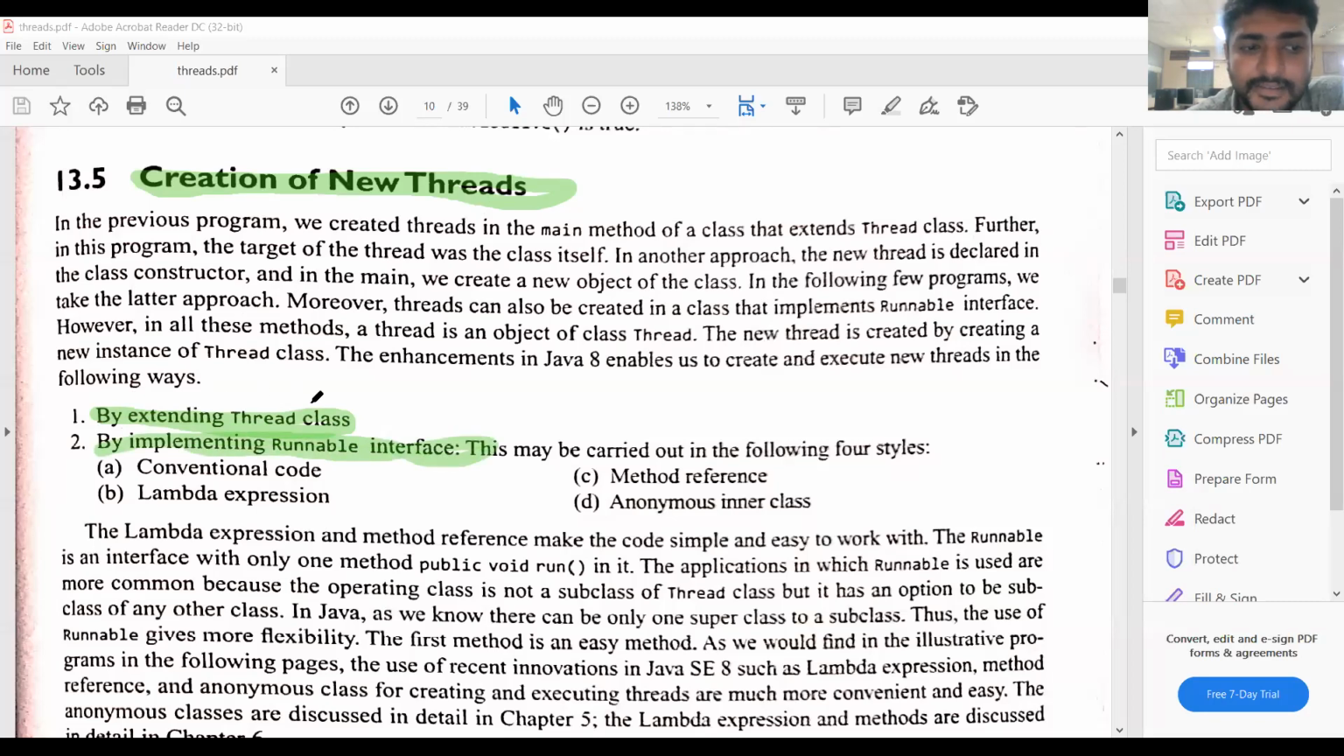The first is by using the Thread class. The second is by using the Runnable interface. Both of these are predefined. The Thread class is already predefined, and Runnable is an interface name. So we can create threads by using the Runnable interface, as well as by using the Thread class. Let us see how you can create the threads.